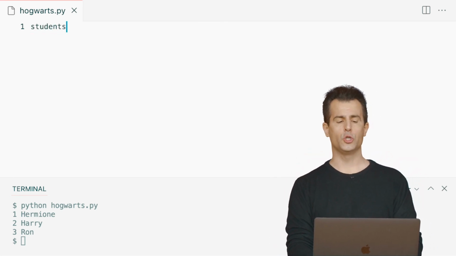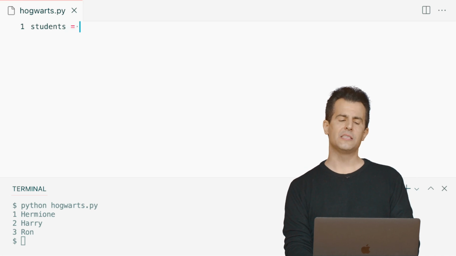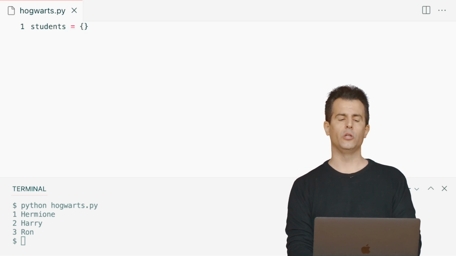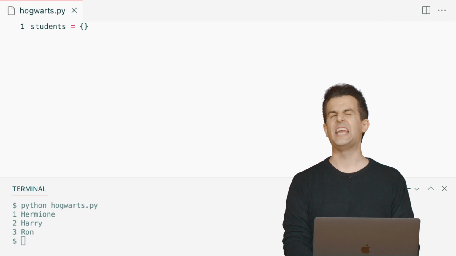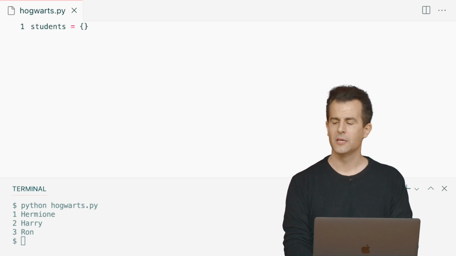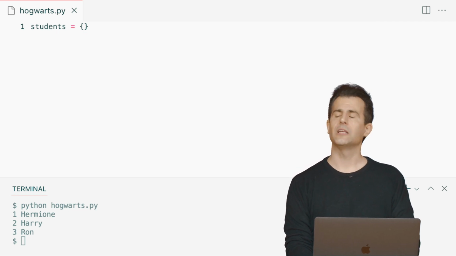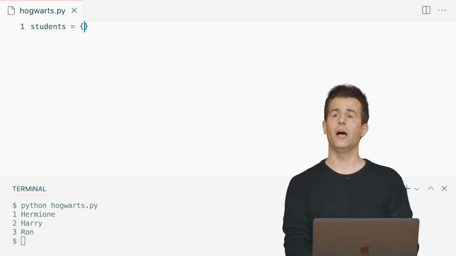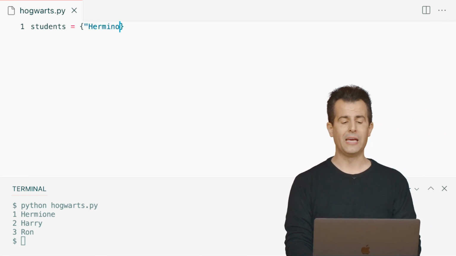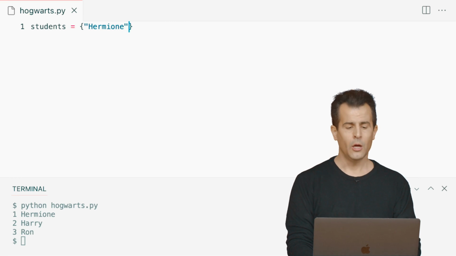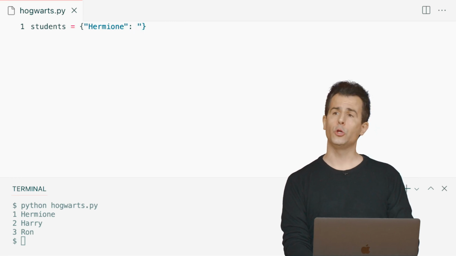So let me create a variable called students, and let me go ahead and set it equal to open curly brace and close curly brace. This is an empty dictionary at the moment. And here's how a dictionary works. It allows you to associate something with something else. And you do that like this. "Hermione", colon, and then the value thereof.